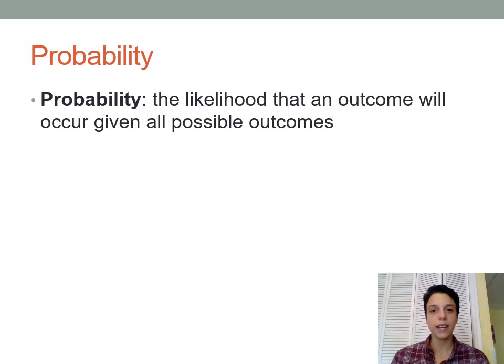Probability can be defined as the likelihood that an outcome will occur given all possible outcomes out there. So how likely is it that some outcome is going to happen, considering all the different things that could have happened instead?